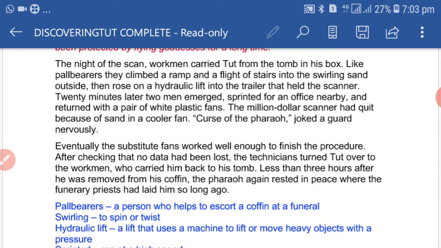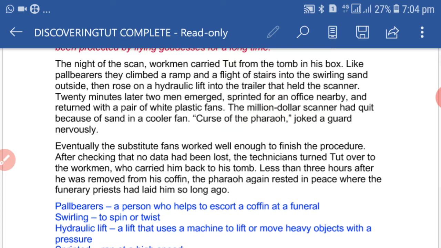That means on that night when the CT scan was done, workmen carried out his body or the box from the tomb. They carried it like the pallbearers. They climbed the ramp and flight of stairs, and they moved into the swirling wind.